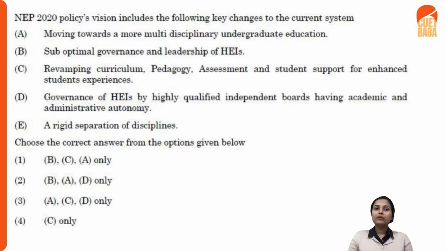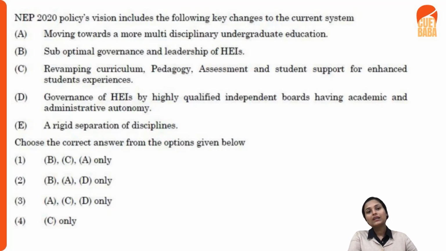The options given to you are: moving towards a more multidisciplinary and undergraduate education. Second is suboptimal governance and leadership of HEI, which is your higher education institutions. Third is revamping curriculum, pedagogy, assessment, and student support for enhanced students' experiences. Fourth is governance of higher education institutions by highly qualified independent boards, and therefore having academic and administrative autonomy. And the last one is rigid separation of disciplines.